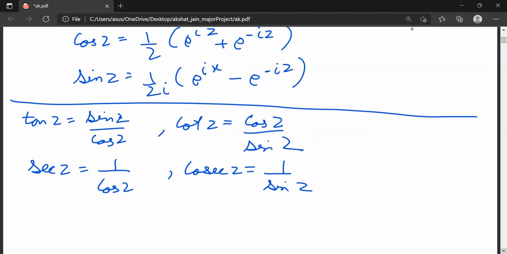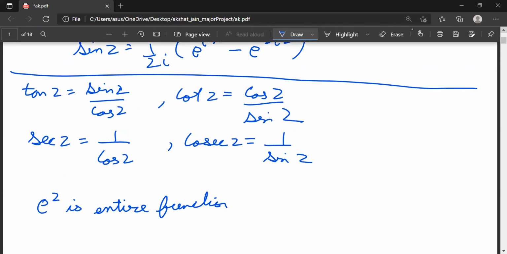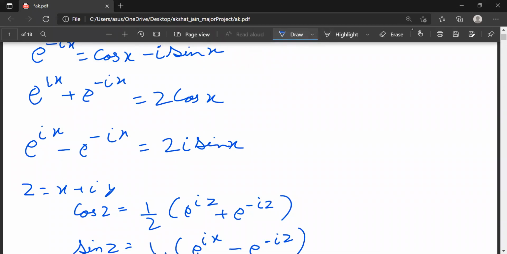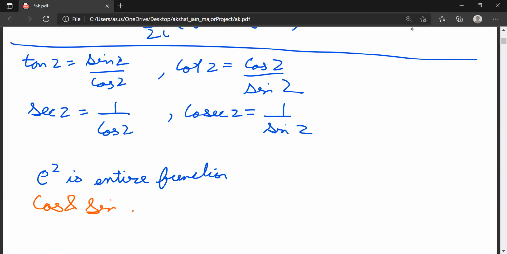We know that e to the power z is an entire function, and cos and sin are in terms of e to the power z, so cos and sin will also be entire functions.